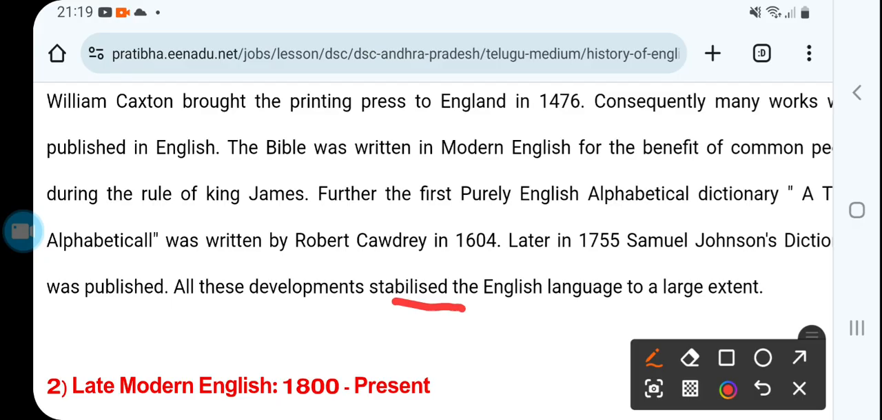But in the modern language, the biggest breakthrough came with the Renaissance, right? Because of the Renaissance revolution, and then the printing press, then two dictionaries were launched. So then it was reachable to everyone. Then the translation of the Bible into modern language, so modern English was used for common people.